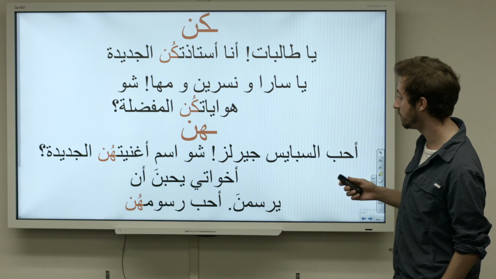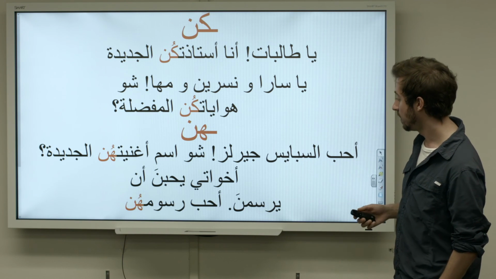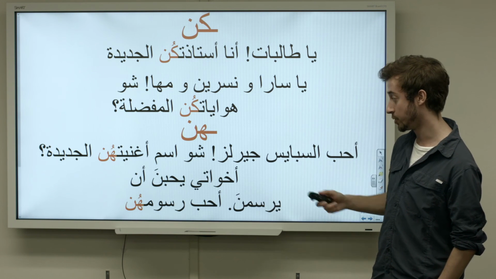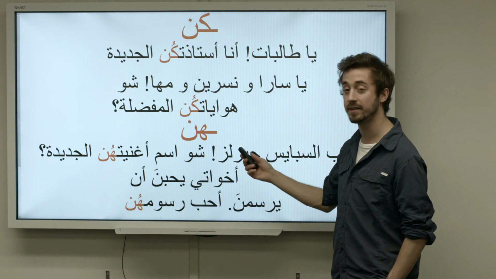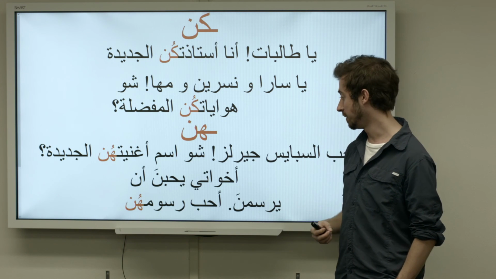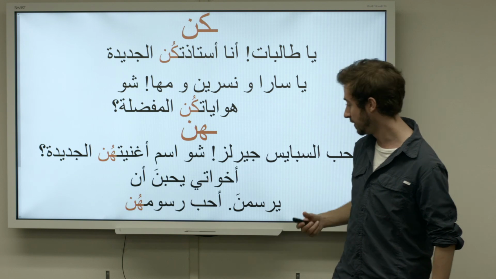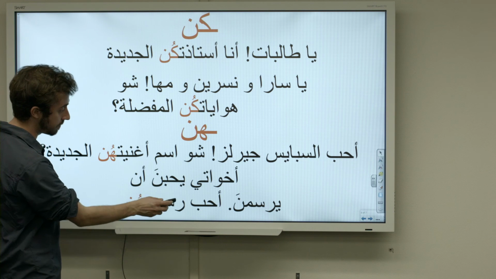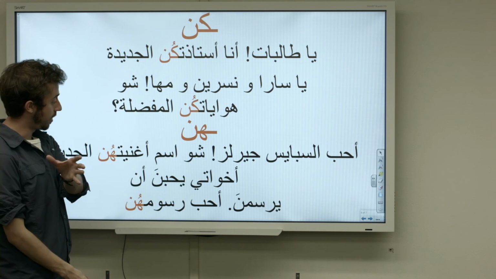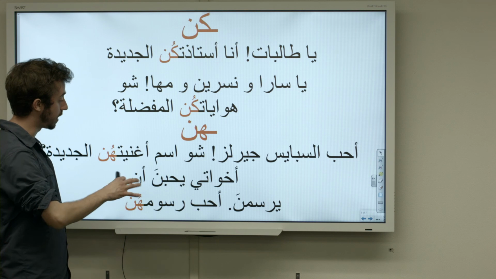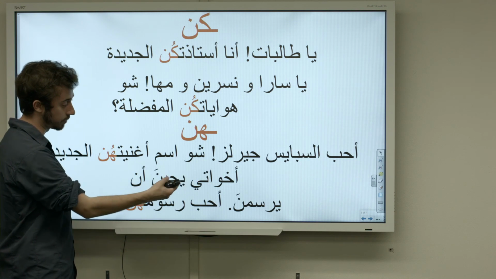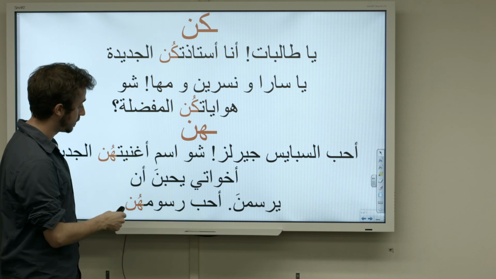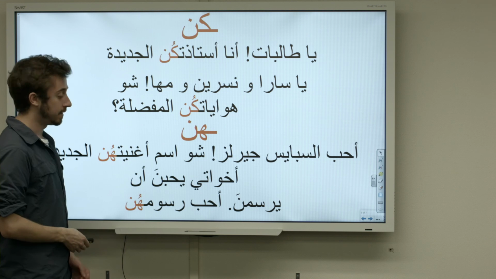أخواتي يحبن أن يرسمن. أحب رسومهن, right? I love their drawings, but we're talking about أخواتي, which is just my sisters, right? And then another thing that can clue us in is the conjugation of the verbs, right? يحبن and يرسمن. That's how you say they love to paint or draw, but only females, right? يحبن and يرسمن. أحب رسومهن.